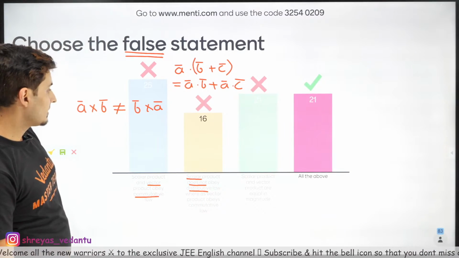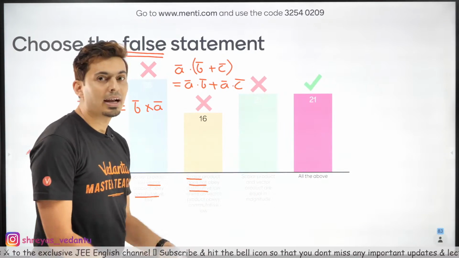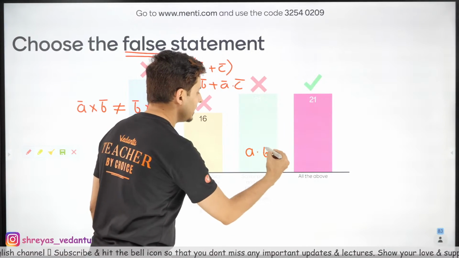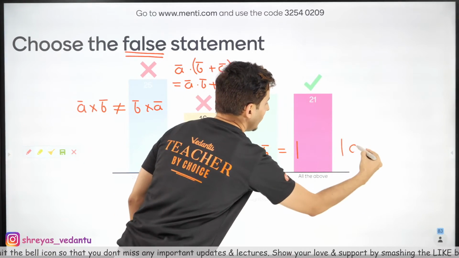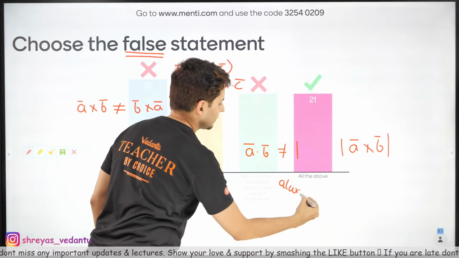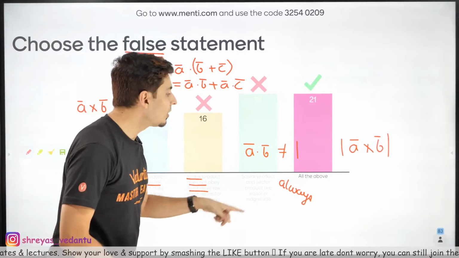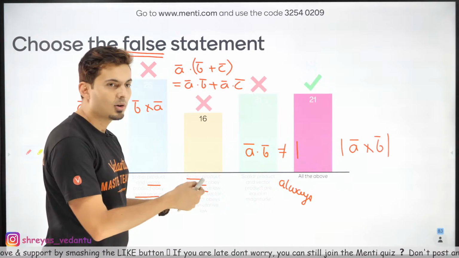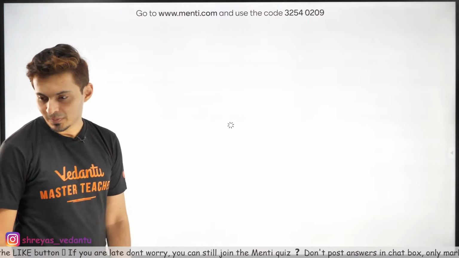Okay. Choose the false statement. Scalar product and vector product are equal in magnitude. Is A dot B equal to A cross B always? No, right? It's not always going to be true. So all of them are wrong. When all of them are wrong, all of the above should be marked. You cannot mark A and then B and then C and then all of the above. Doesn't make sense. So you have to mark D, guys. A lot of you made a mistake. I hope you guys understood this.